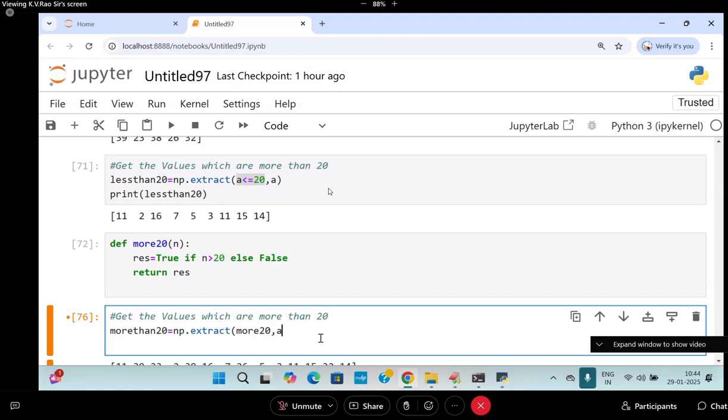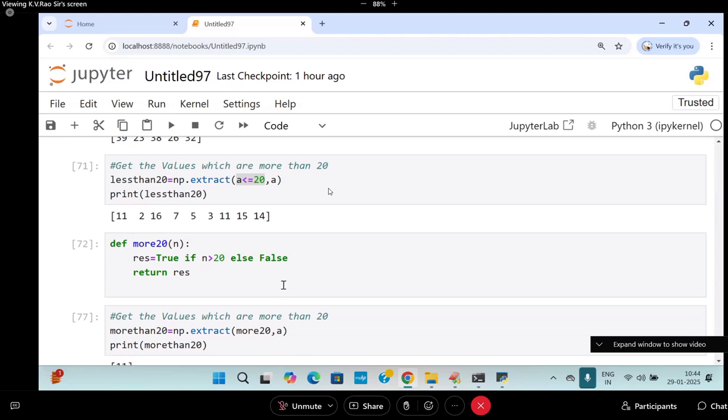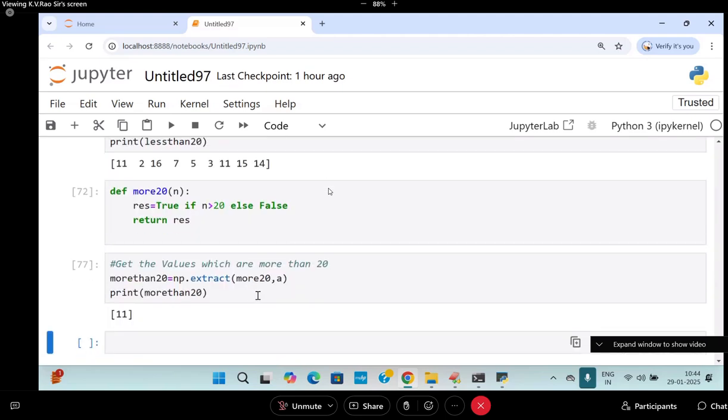So I think go to more than 20. If you feel it is very complicated, you can leave it. What is coming here? Only this wrong answer is coming.